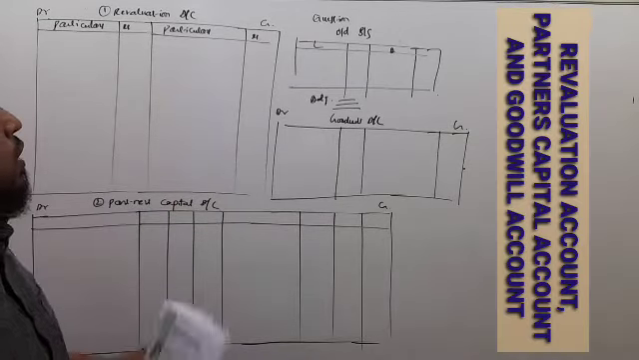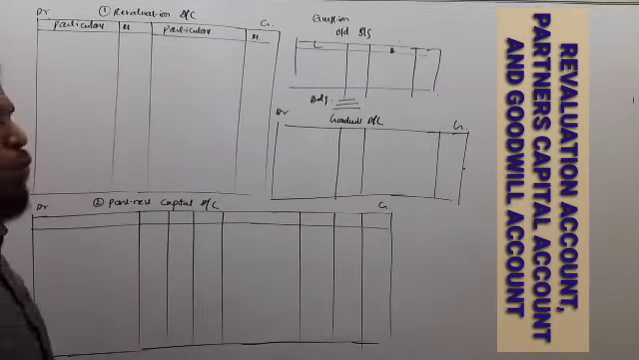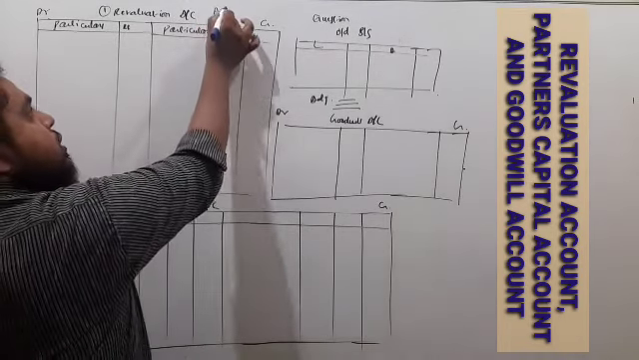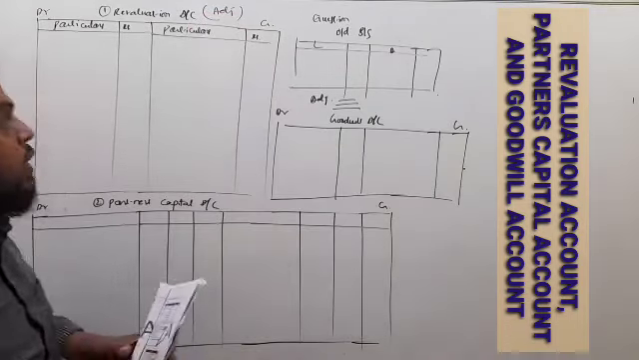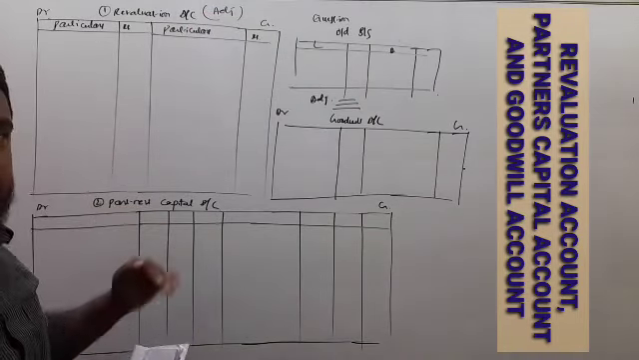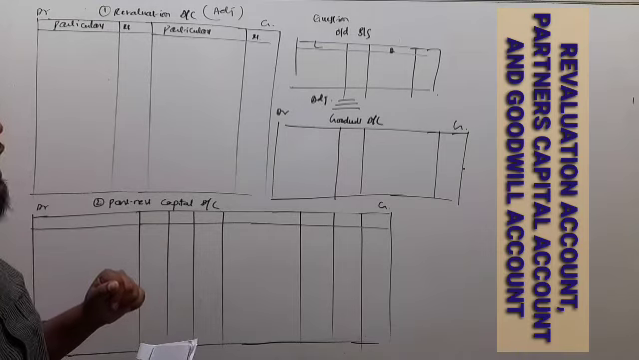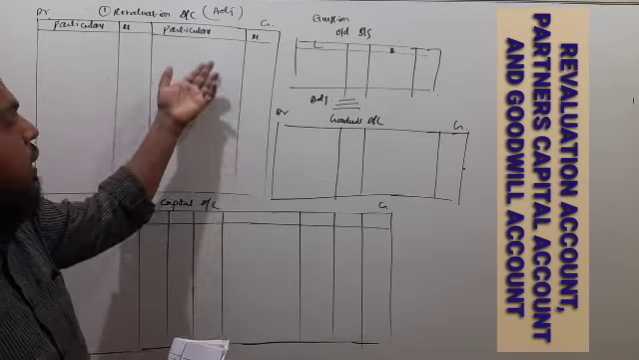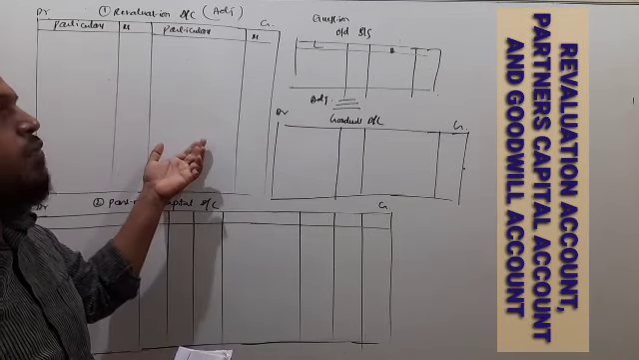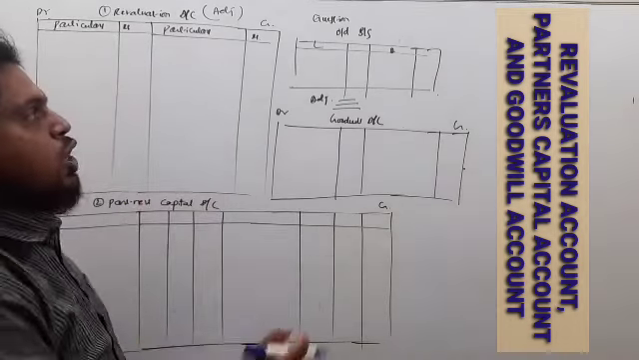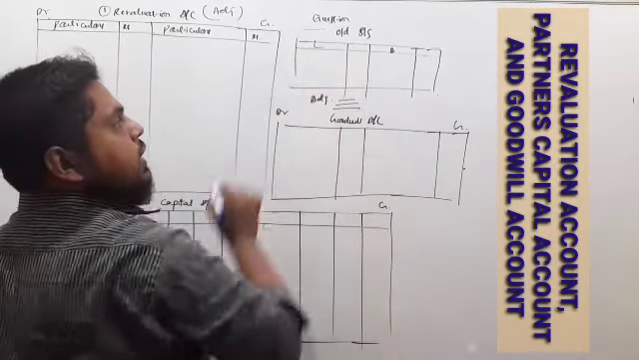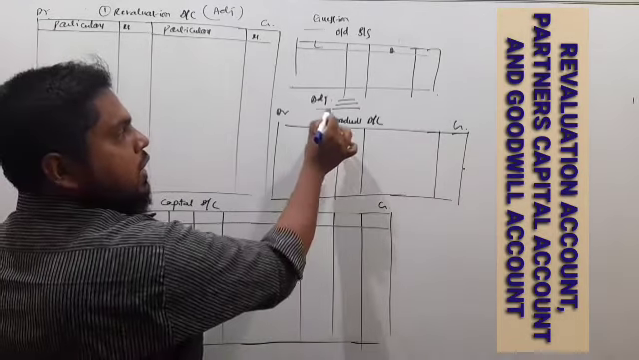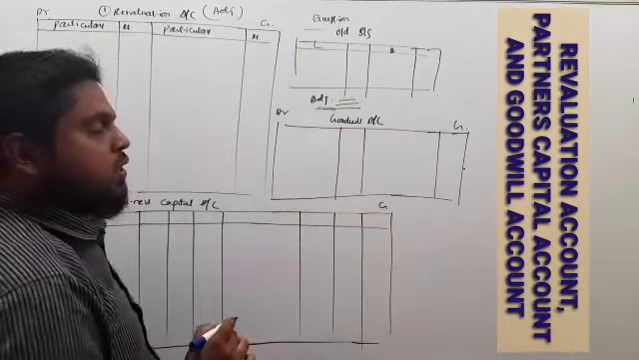So first, the revaluation account we have to prepare. The revaluation account is prepared with the help of adjustments. This account shows the increase and decrease in the value of assets and liabilities. On the debit side we record all the expenses and losses, and on the credit side all the incomes and gains. In the question, first you get the balance sheet, that is liabilities and assets, and next the adjustments, the additional information.